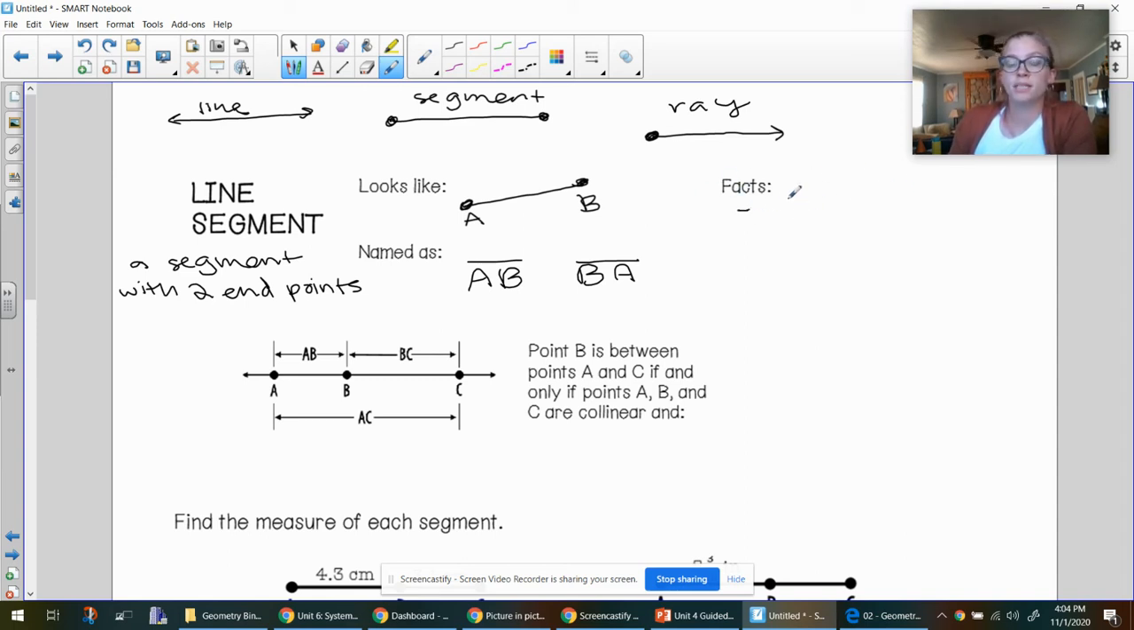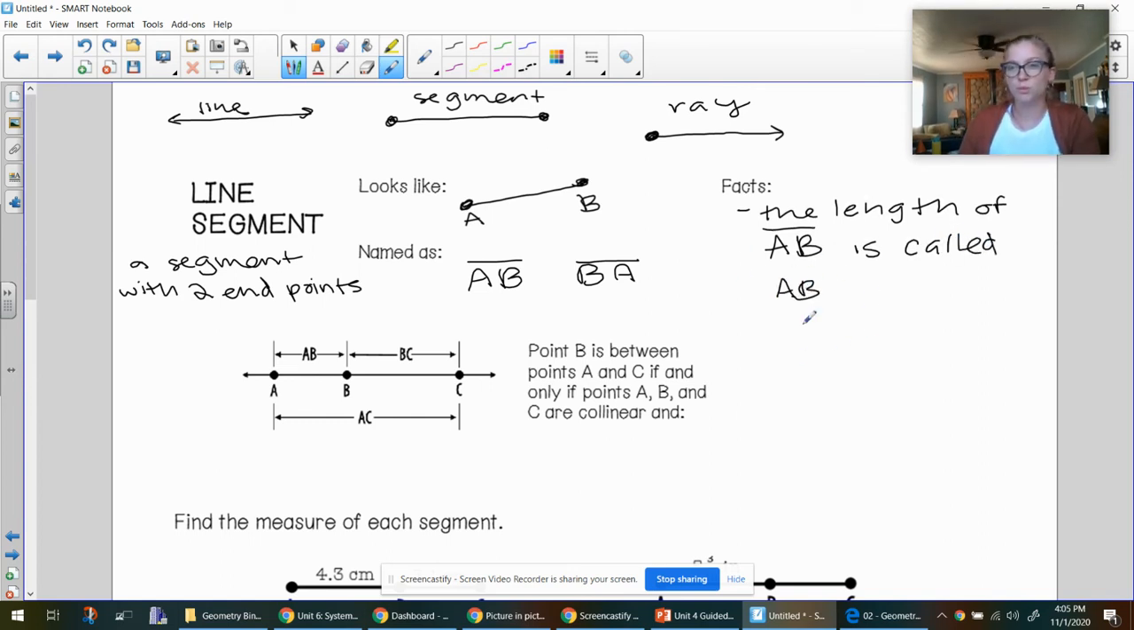One fact about a line segment is that when we talk about the measure, the length of line segment AB is called AB. So if we're talking about the actual length or the measure, we don't put that line on top. And that will make a little bit more sense as we move to proofs later in this course.